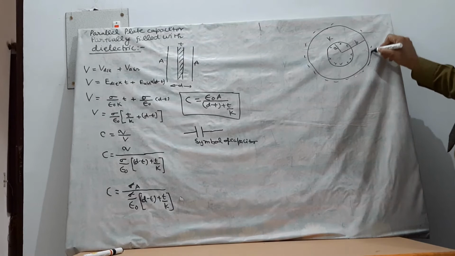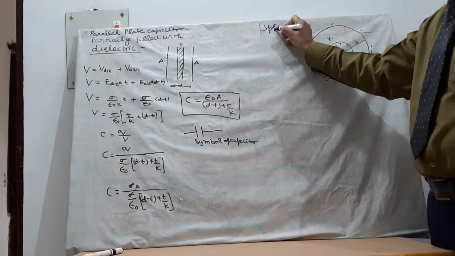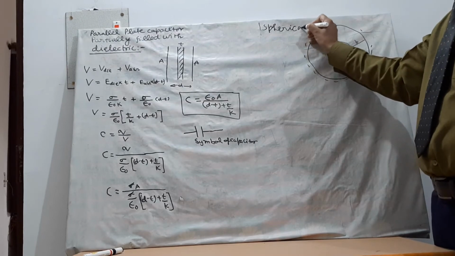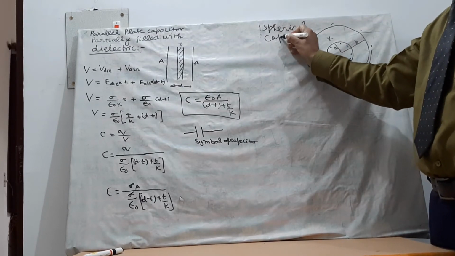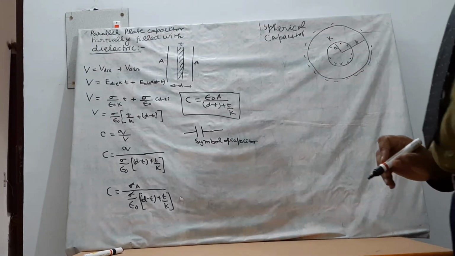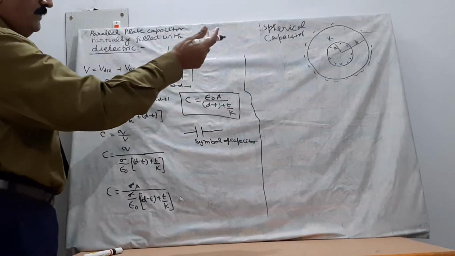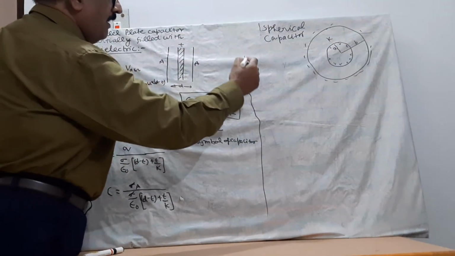So this is a spherical capacitor. Total potential of this system will be equal to potential of inner sphere plus potential of outer sphere.